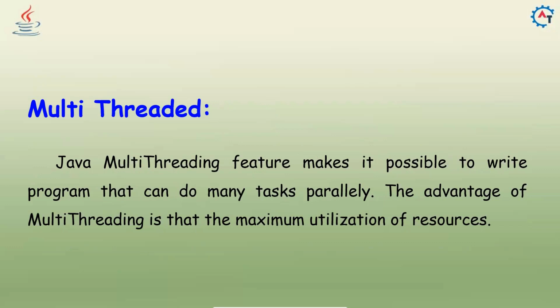So it is multi-threaded. We have discussed in our previous video that Java is concurrent. How is it concurrent? By using the multi-thread concept. Java's multi-threading feature makes it possible to write programs that can do many tasks parallelly. The advantage of multi-threading is maximum utilization of resources. If you are executing multiple threads at the same time, you are maximally utilizing your resources. This is called the multi-threaded concept. So these are all Java features.